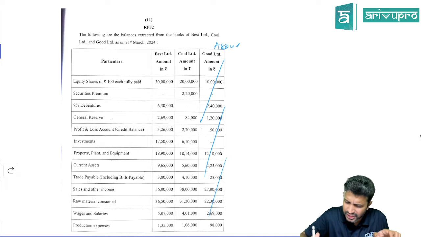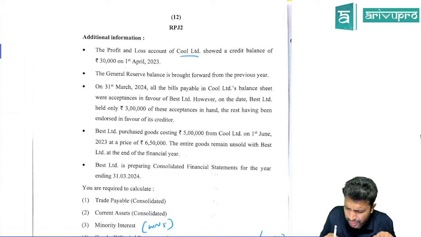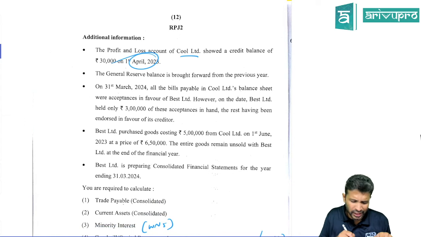That's the same drama that they've given. Even if you check the adjustment also, it's pretty much the same. Subsidiary company, the opening balance of reserve they've given.